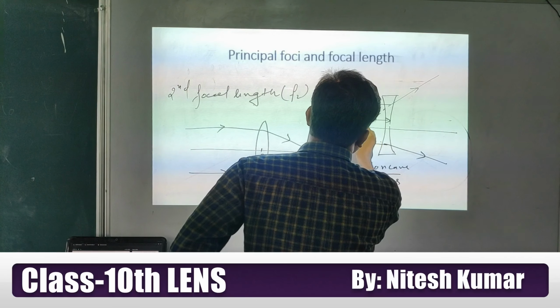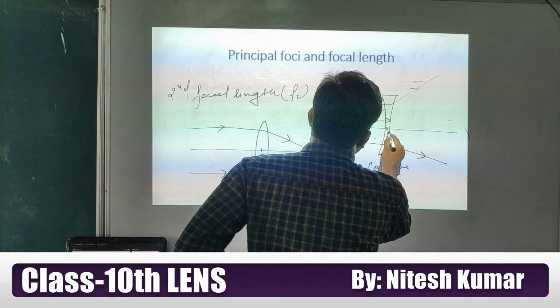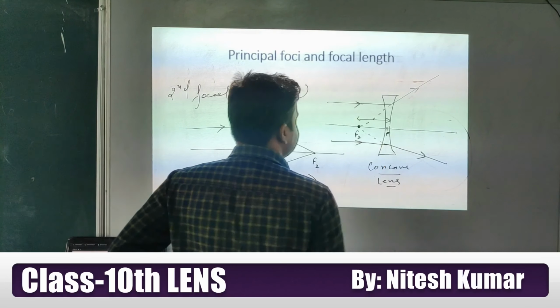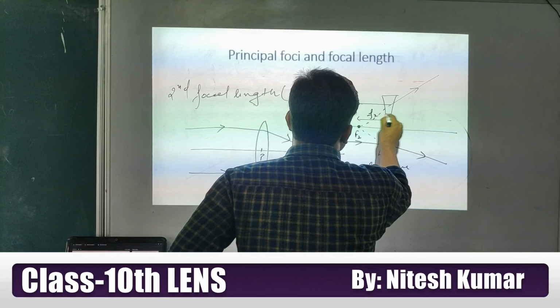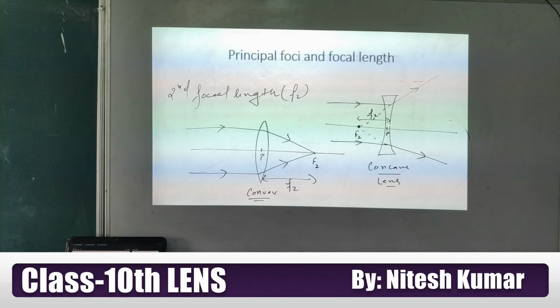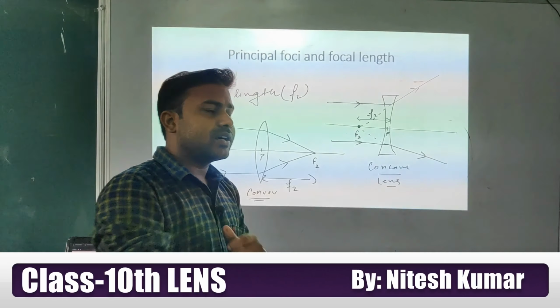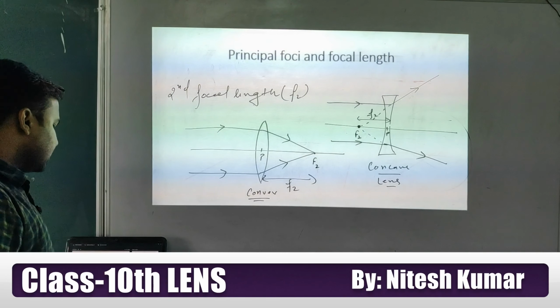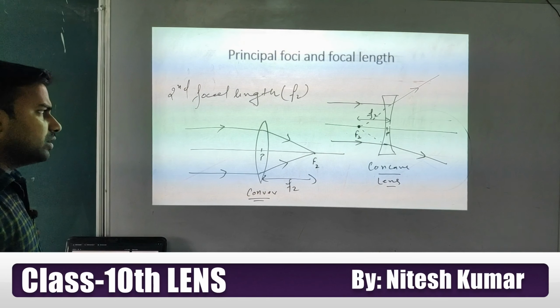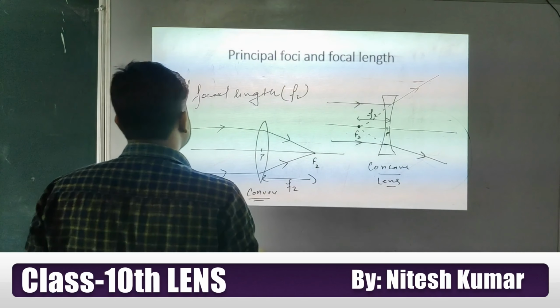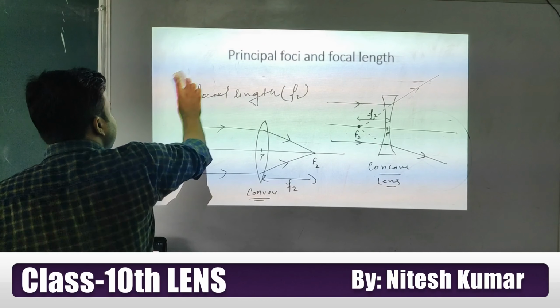Similarly here we can write, this one is the optical center and we are denoting it with P here. So this one is again f2. I suppose you all understand the first focal length and second focal length. Okay students, note down this. These terms are very important.